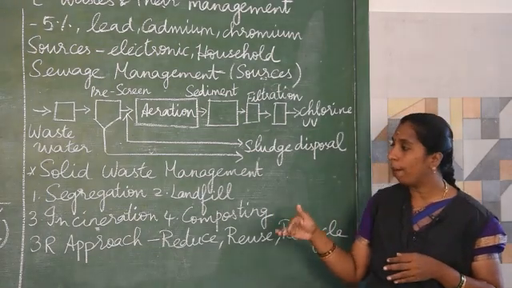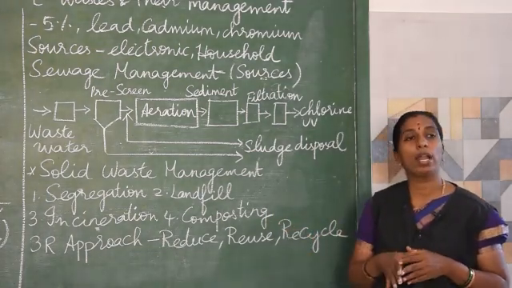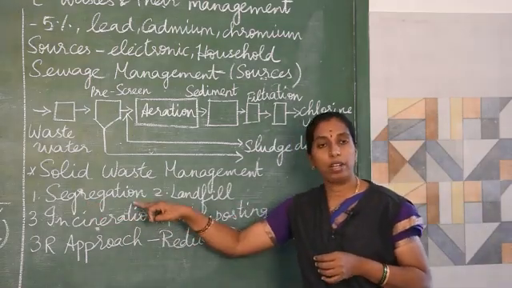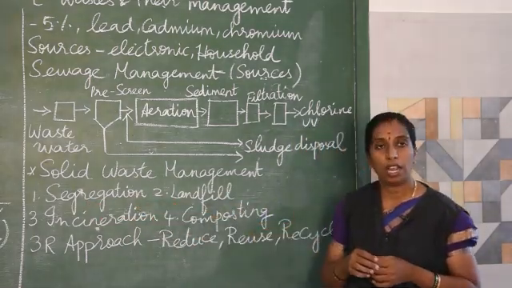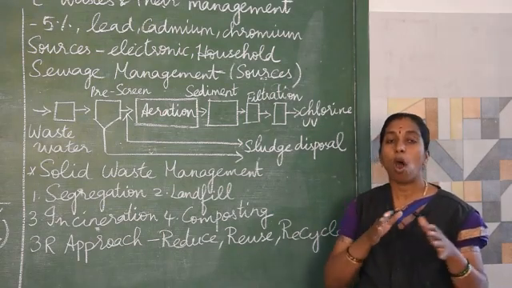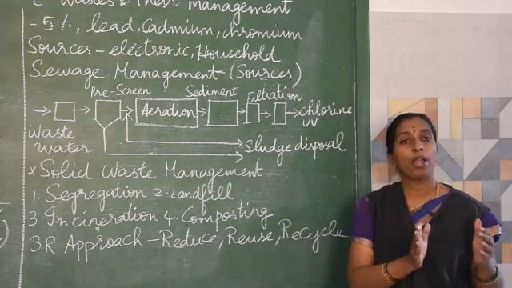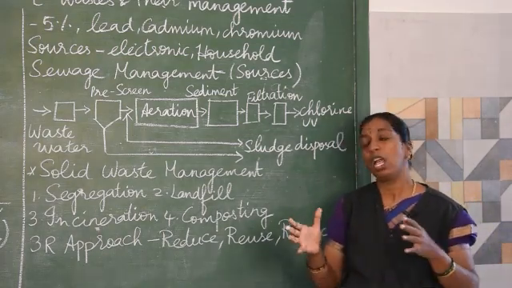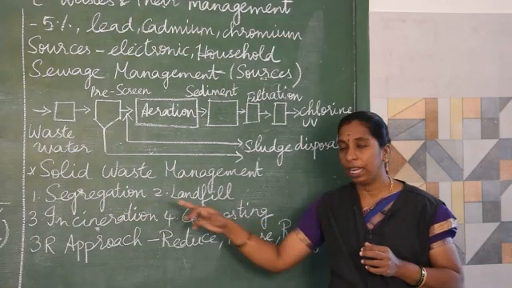There are different methods. The first method is segregation. Segregation means separating or differentiating biodegradable waste and non-biodegradable waste.